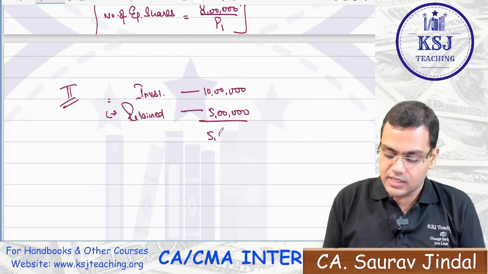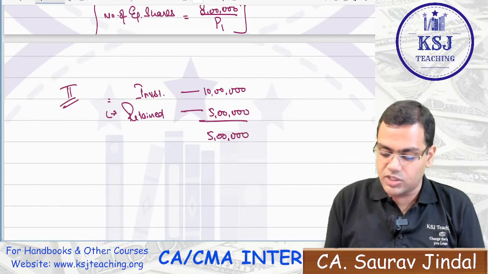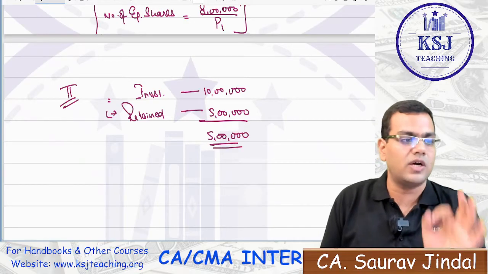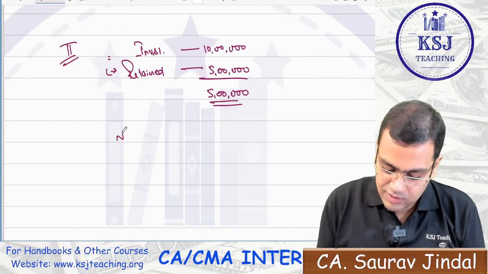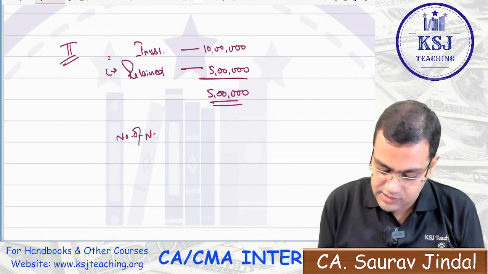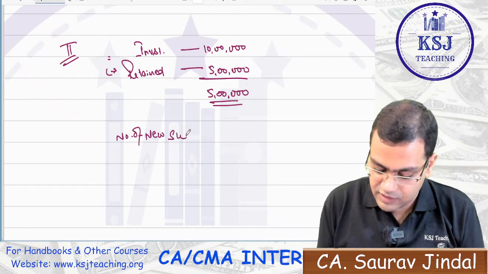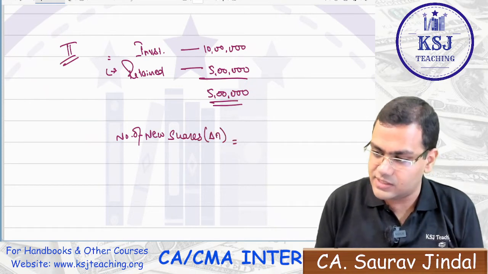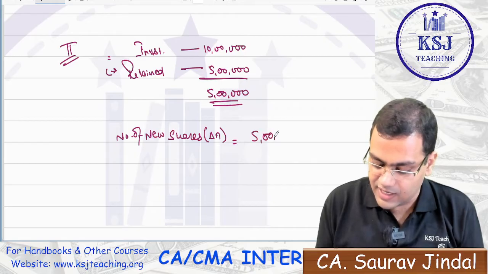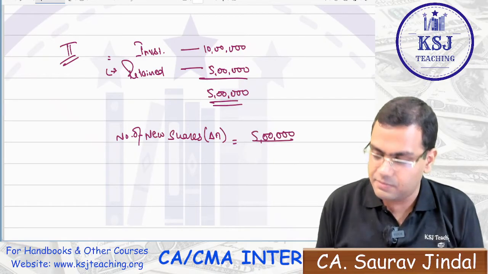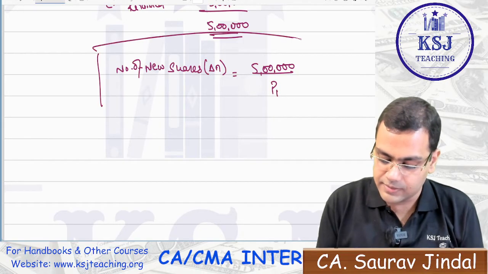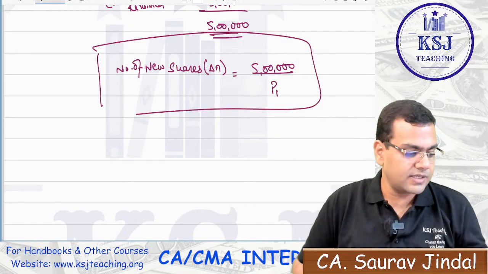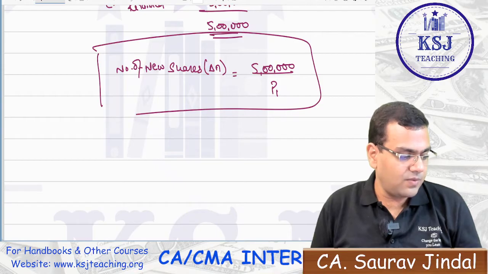So what is the amount of shares to be issued? Now you want to issue shares worth 5 lakh rupees only, right? So if you want to calculate the number of new shares, that is delta n, how will you calculate it, sir? That will be 5 lakh divided by what? That will be 5 lakh divided by P1. Clear, sir? Divided by P1.